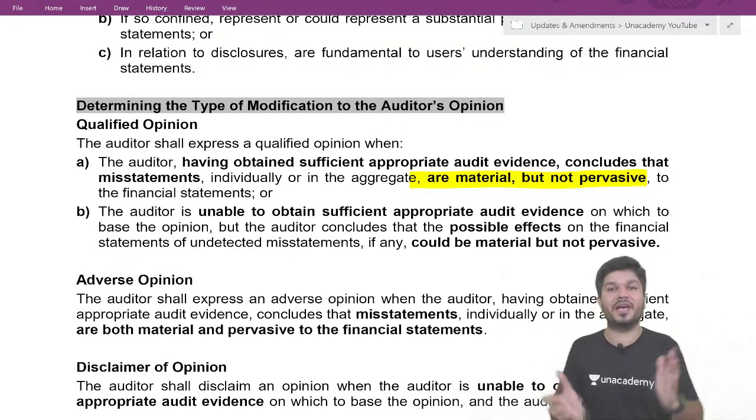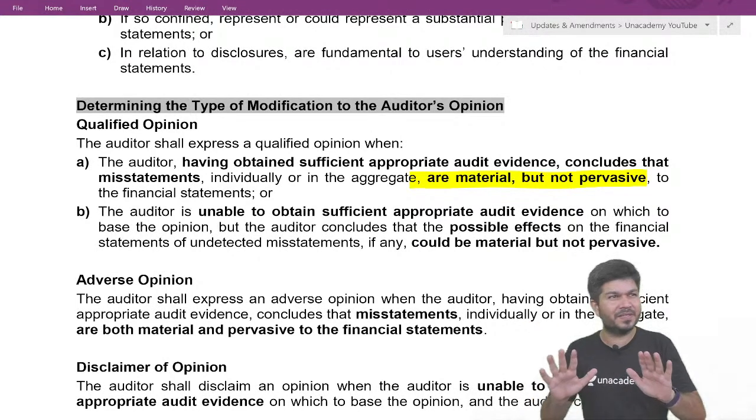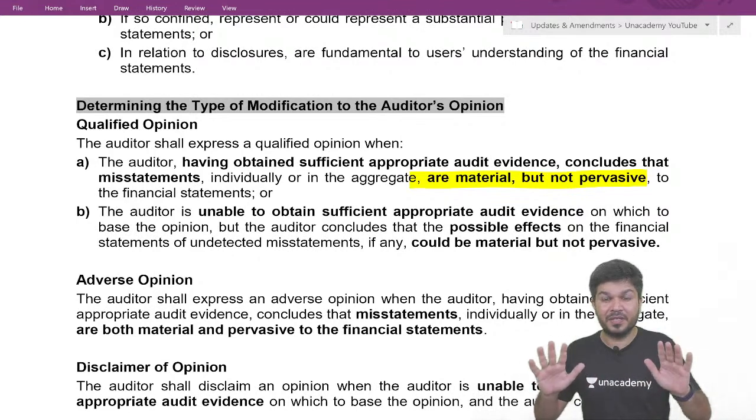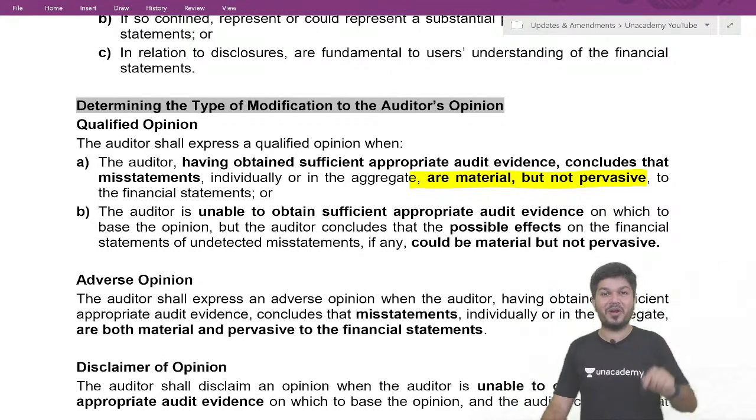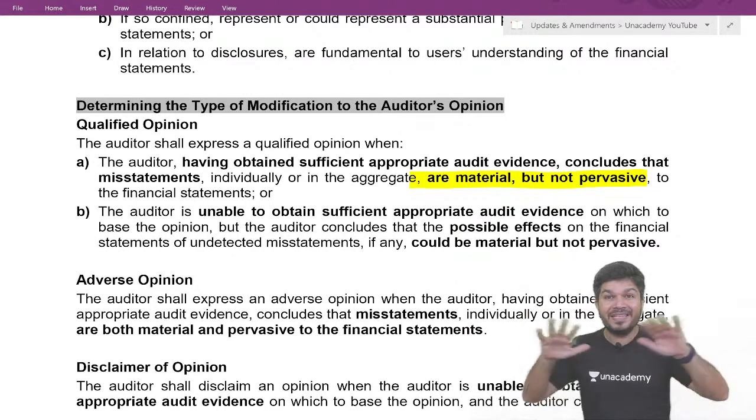Sir, what is pervasive? Pervasive is a general word. In simple dictionary meaning, it's spread everywhere. The misstatement is not at one place but at many places. It's not just one thing wrong. Many things wrong is pervasive.